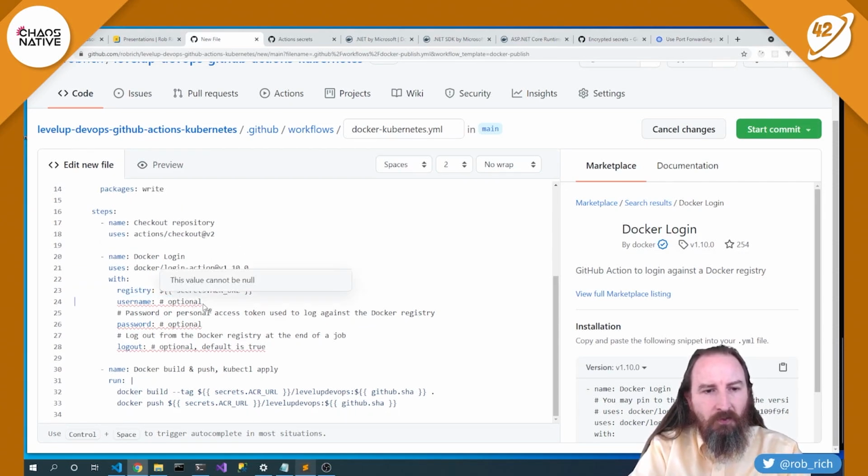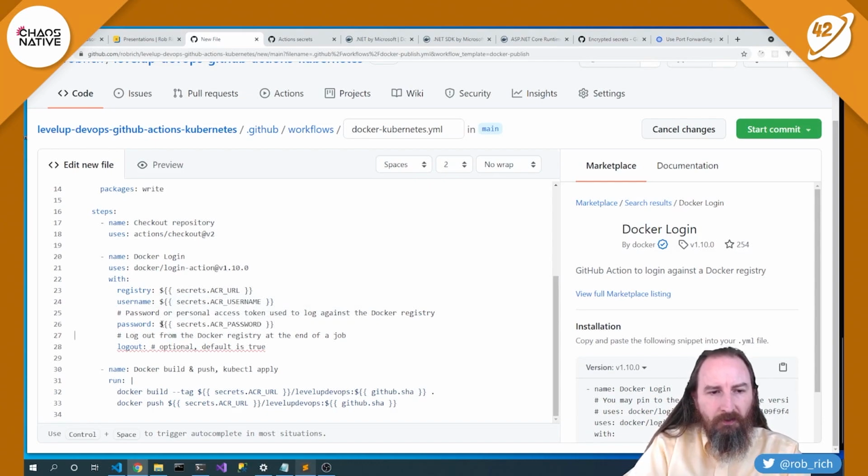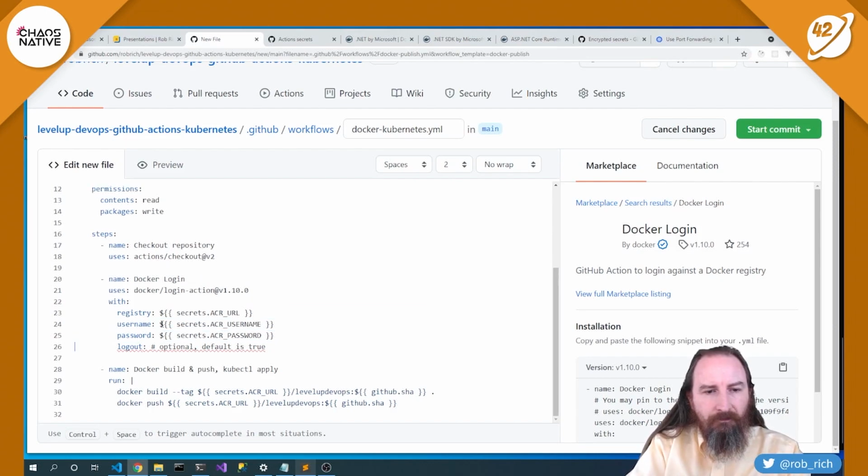What's our username? We have a secret for that as well. Let's do secrets.ACR_URL. Nope, ACR_USERNAME. Perfect. And what's the password? Let's go grab the secret for that as well. secrets.ACR_PASSWORD. There we go. And then logout. Now, this is optional, and the default is true. This will log out not at the end of this step, but at the end of the entire build.